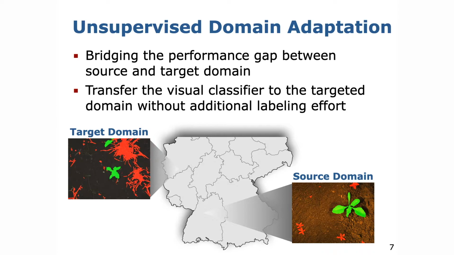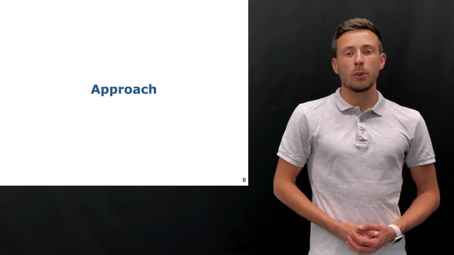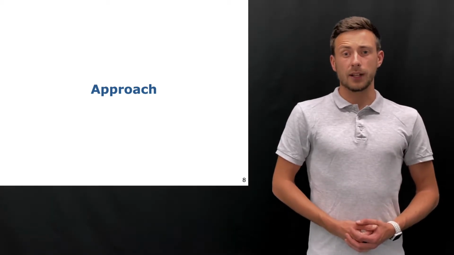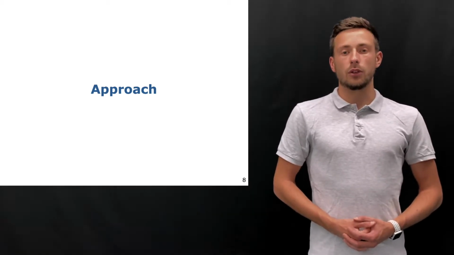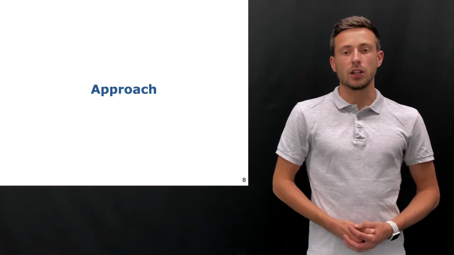In this paper, we aim at bridging the performance gap in visual crop and weed classification through transferring the visual classifier to the targeted domain without the need for an additional labeling effort. We target unsupervised domain adaptation towards an approach that enables us to train an FCN with suitable performance on the target domain while exploiting labels only from the source domain. We propose an unsupervised domain adaptation approach that can adapt existing segmentation systems for crop weed classification to new domains, still yielding a high classification performance.